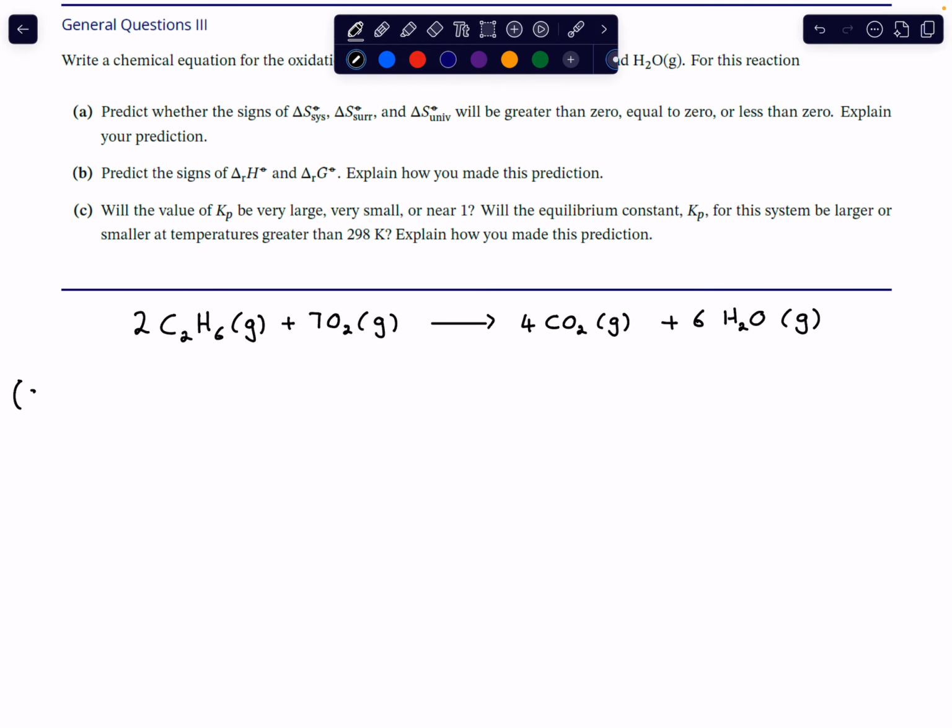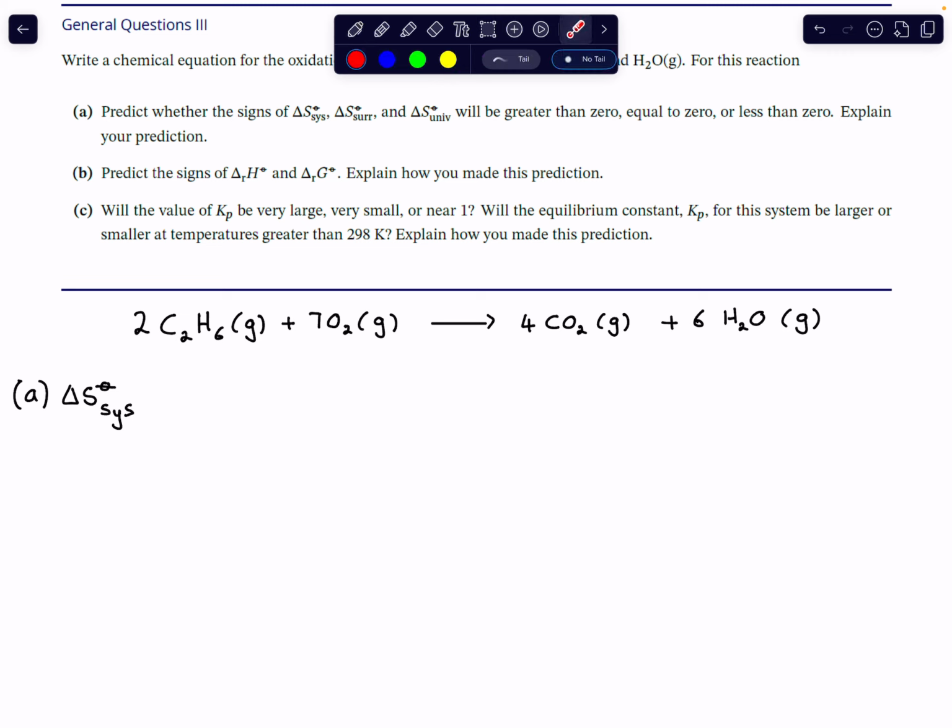So the first question asks, we need to predict whether the signs of the entropy change of the system, surroundings, and the universe will be greater than 0, equal to 0, or less than 0. And we need to explain our prediction. All right, so let's start with the entropy change of the system. Will that be greater than, less than, or equal to 0?